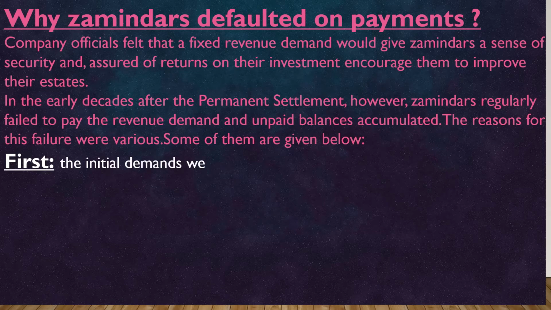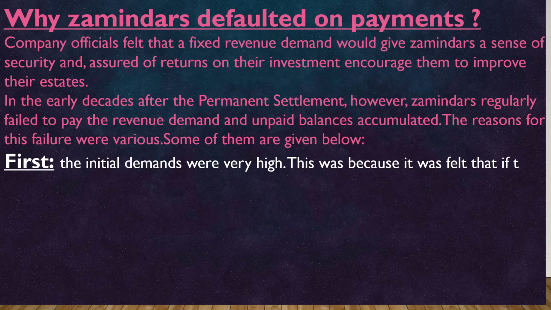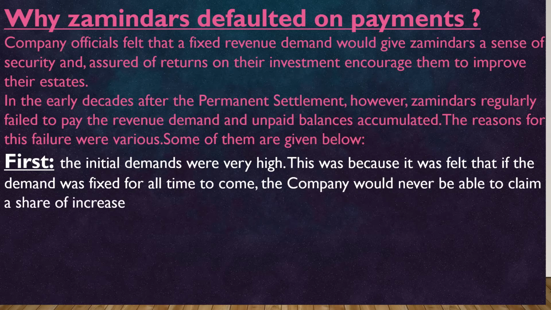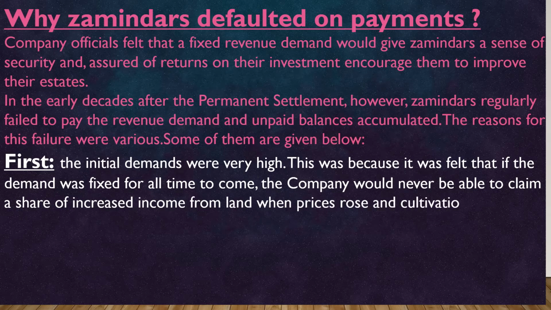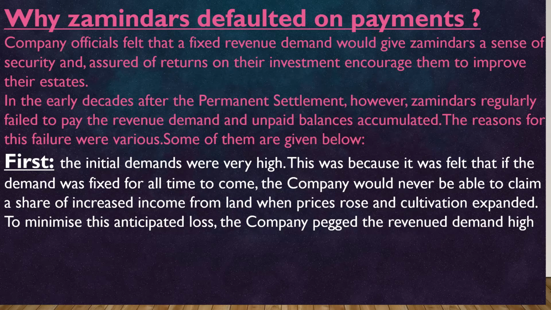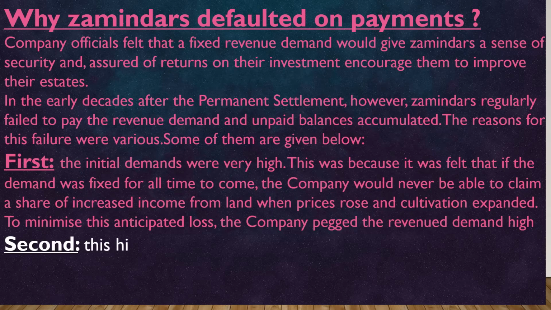The first important reason is that the initial demand was very high. This was because it was felt that if the demand was fixed for all time to come, the company would never be able to claim a share of increased income from land when prices rose and cultivation expanded. To minimize this anticipated loss, the company pegged the revenue demand high.